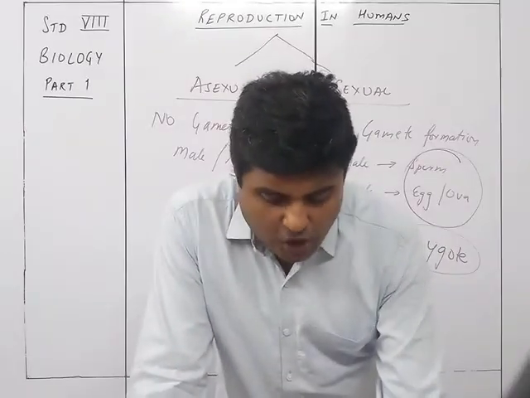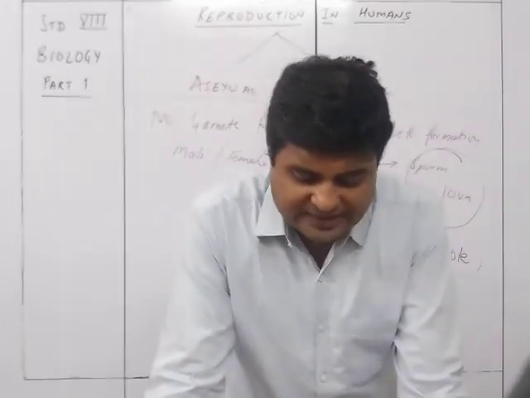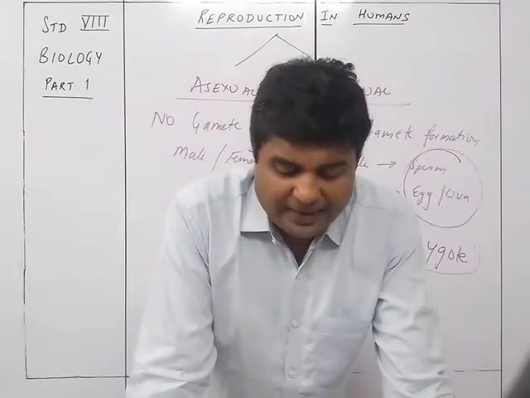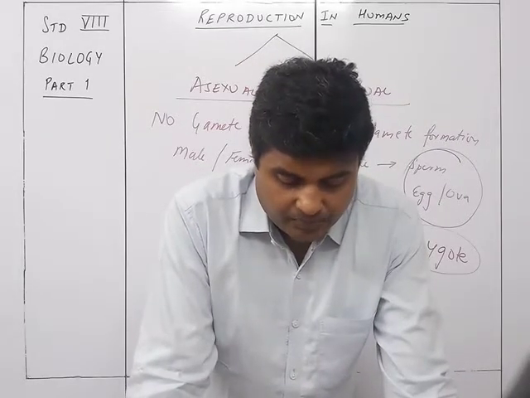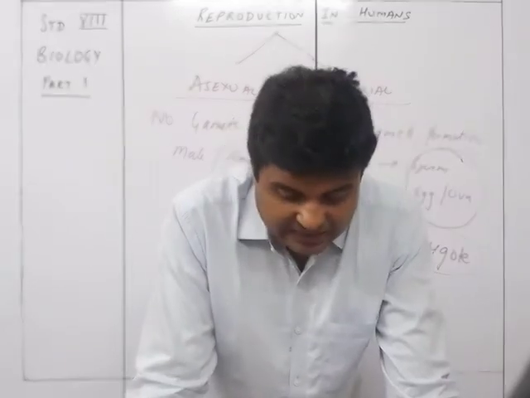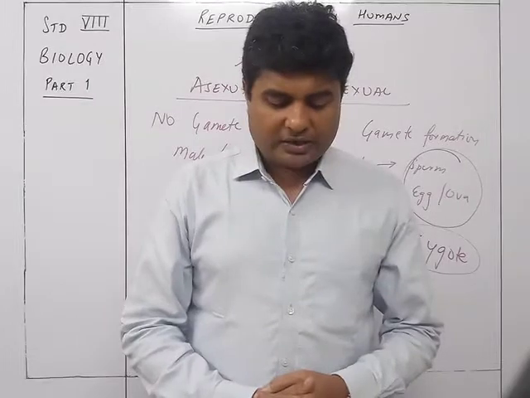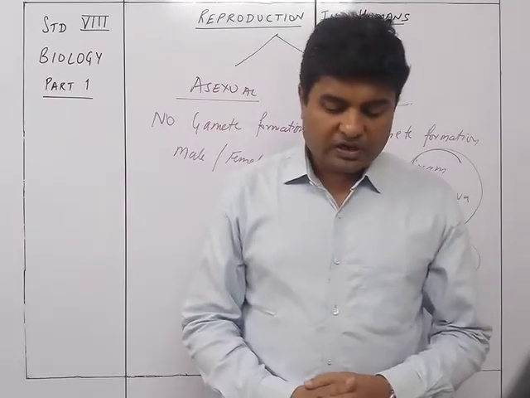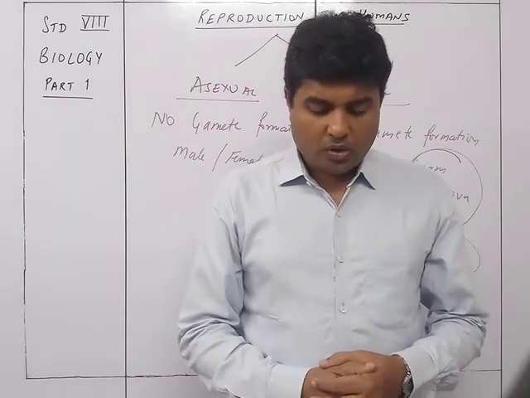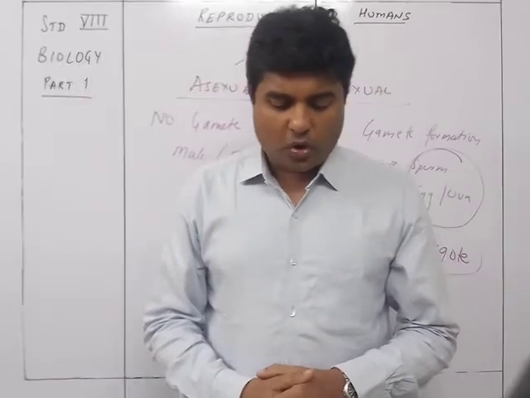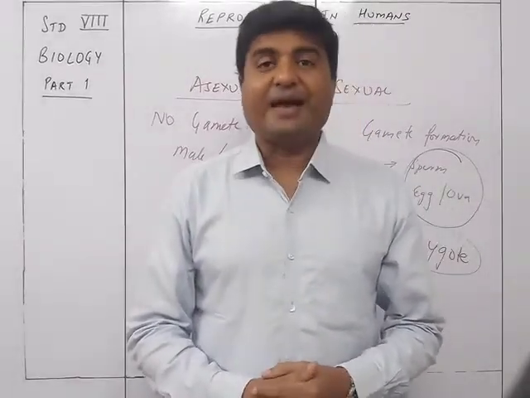This is the most common method of reproduction in single-celled organisms, for example, amoeba, paramecium, etc. In amoeba, it results in the division of the parent amoeba into two daughter amoebae. First, the nucleus divides into two, followed by the division of the cytoplasm, and then the two offspring separate and live as individuals.